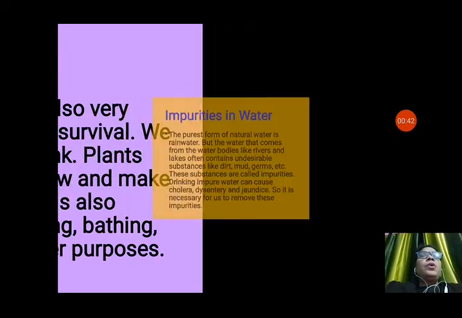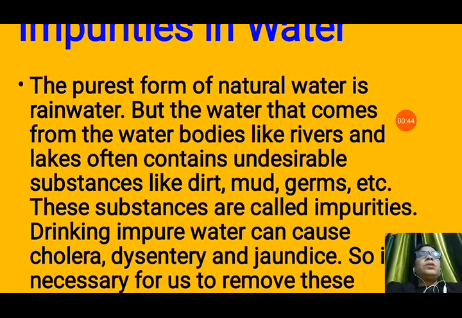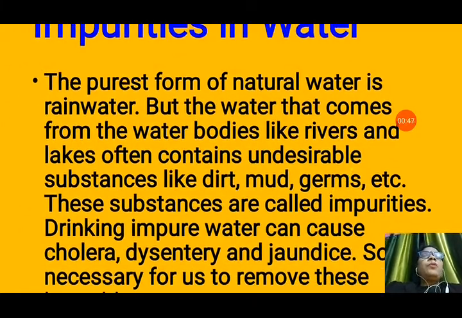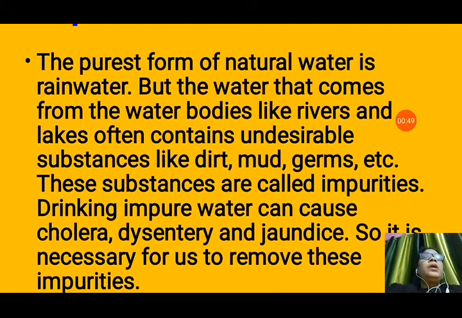So let us see about the impurities in water. We know that the purest form of natural water is rainwater. It forms by the evaporation of water from the water bodies. So during evaporation only water can become vapor and other substances remain in the water bodies. That's why this rainwater is pure water.